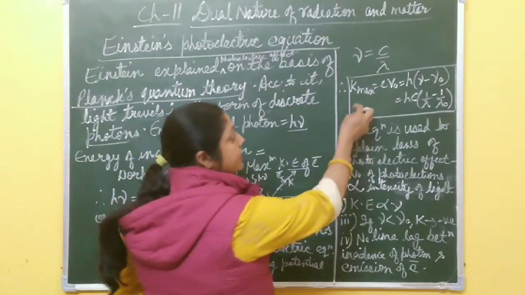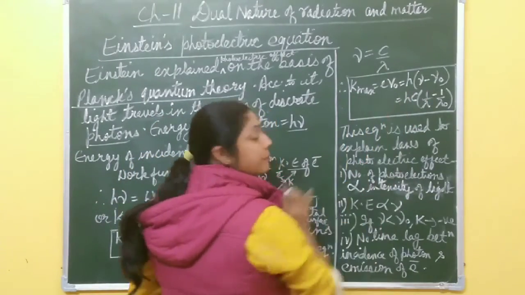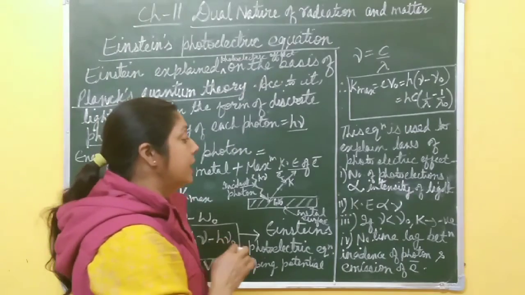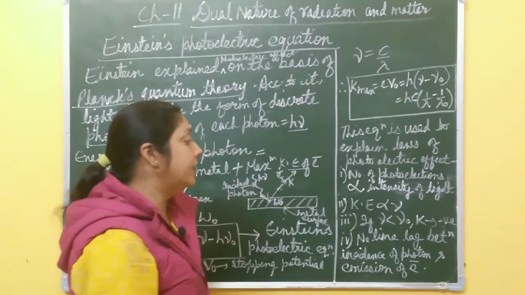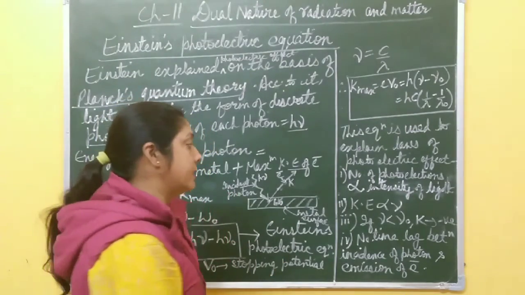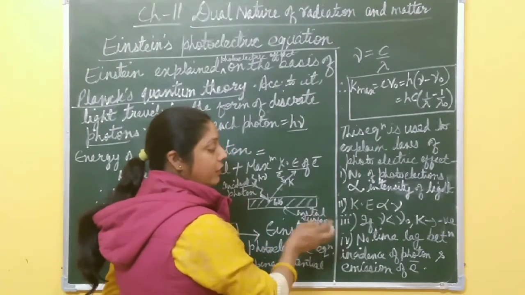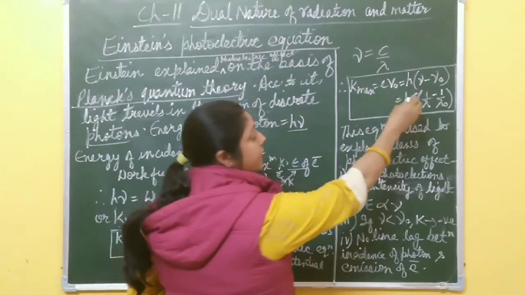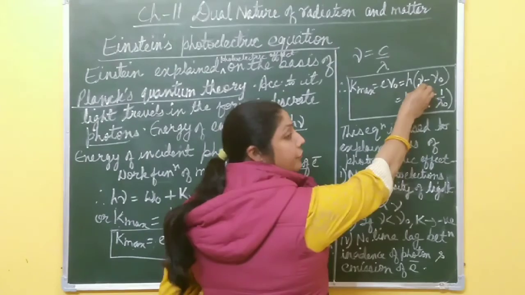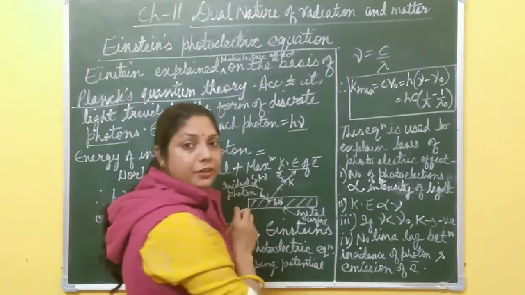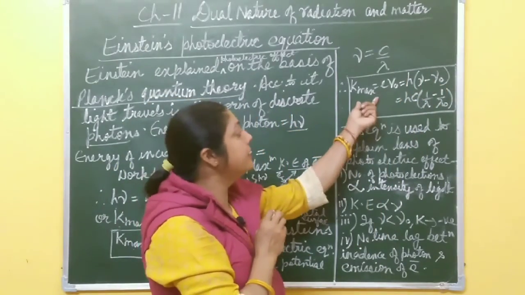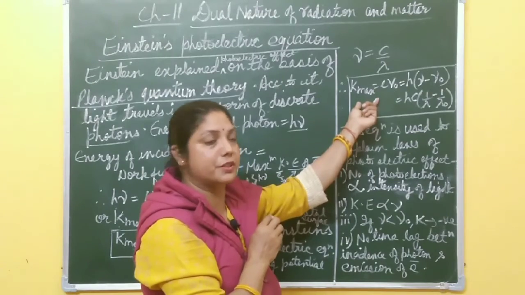Now the second one: here it's clear that kinetic energy is directly proportional to frequency, right? If you increase the frequency, then kinetic energy also increases. This also explains photoelectric laws. Then the third one: from this equation, if incident photon frequency is less than threshold or cutoff frequency, then kinetic energy becomes negative, which is not possible.